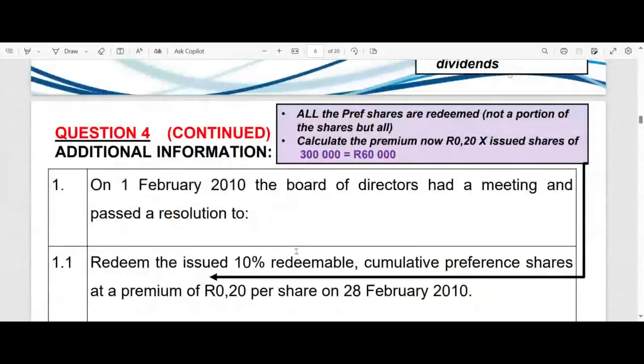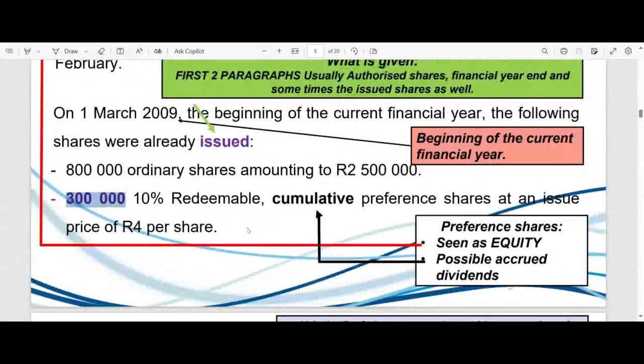So we know that the capital that we have to return to those investors when we withdraw those share certificates is going to be 1.2 million, 300,000 times 4 rands, or whatever portion we are redeeming multiplied by what they paid for it initially, because we are giving them that same amount back, but more.